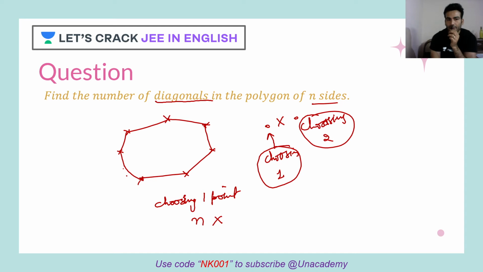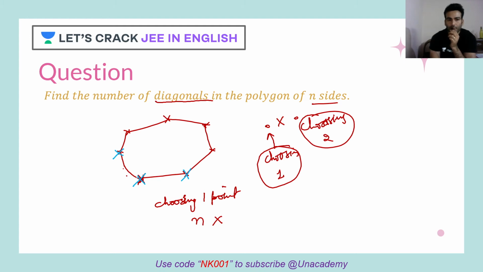What diagonal? So once I have chosen first point, so I can't choose that same point, right? So n minus 1 points are left, right? Now out of those n minus 1 points, can I choose the adjacent points? No, I can't, because if I choose those adjacent points, I'll form the side, not the diagonal. So that means if I have chosen this point, I'll change the color so that you will understand what I mean to say. So if I have chosen this point, can I choose this point? No, obviously I can't choose these 2 points. The reason is very simple, because these are adjacent points. I'll make side, not the diagonal.